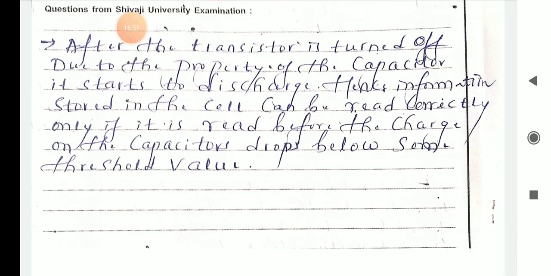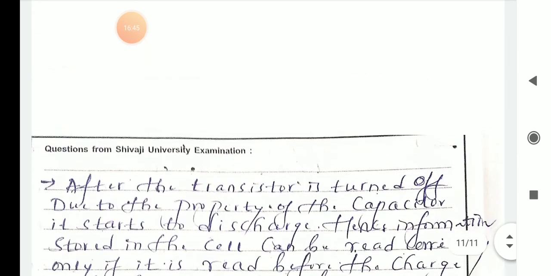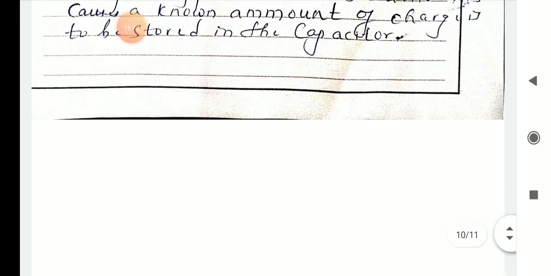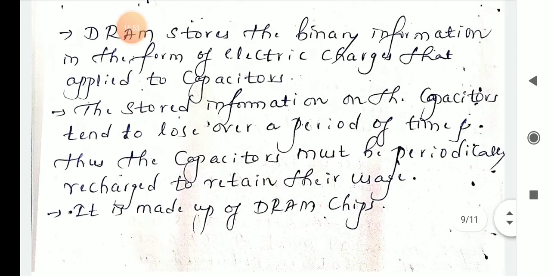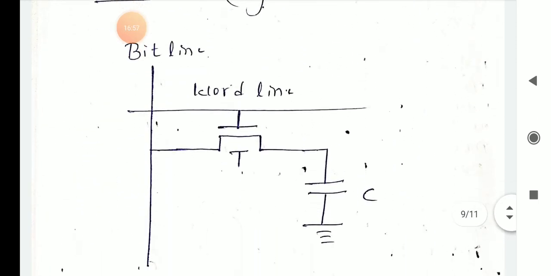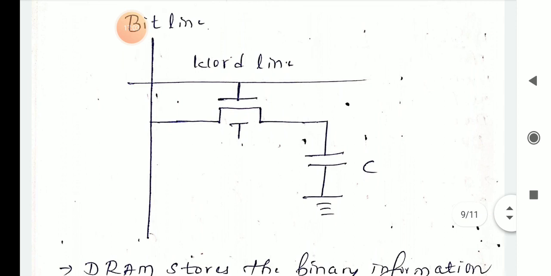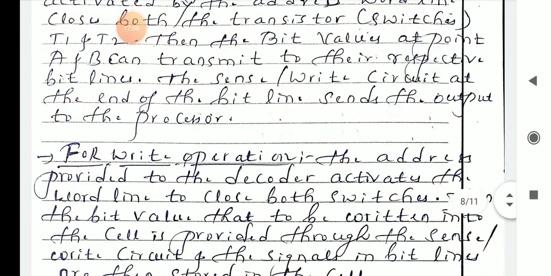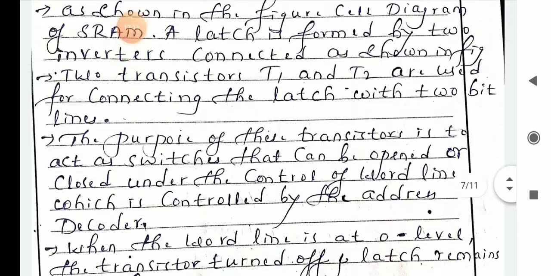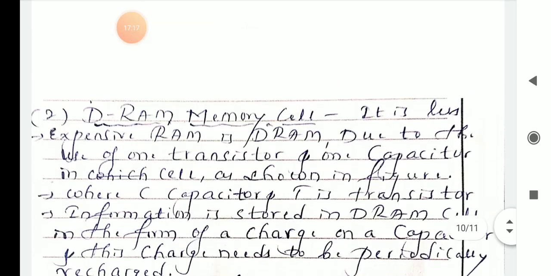So there are two types of RAM: static RAM and dynamic RAM. In dynamic RAM, you use a bit line, word line, transistor T and a capacitor. Only one transistor and one capacitor are used, along with the bit line and word line. In static RAM, you use two transistors, that is T1 and T2.